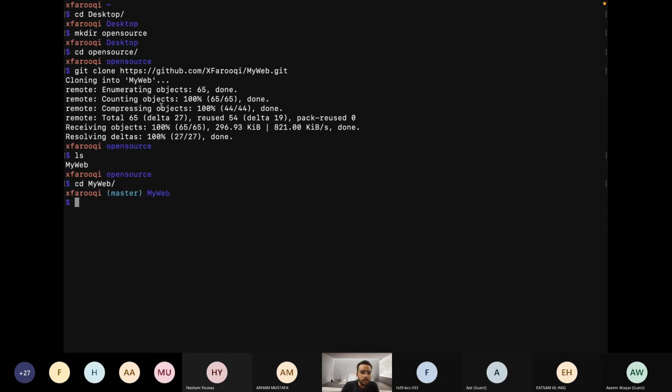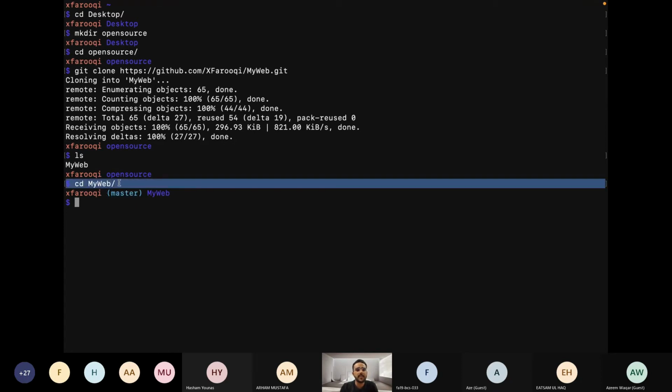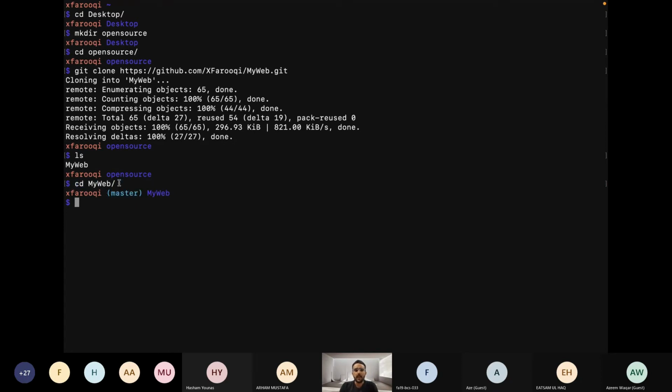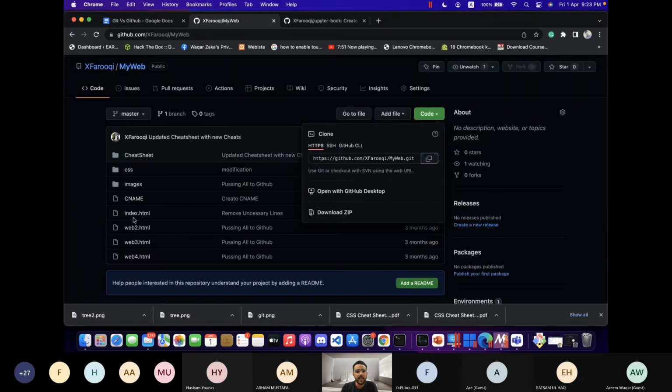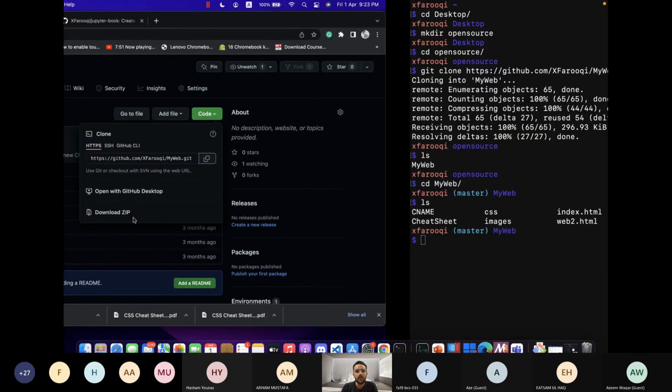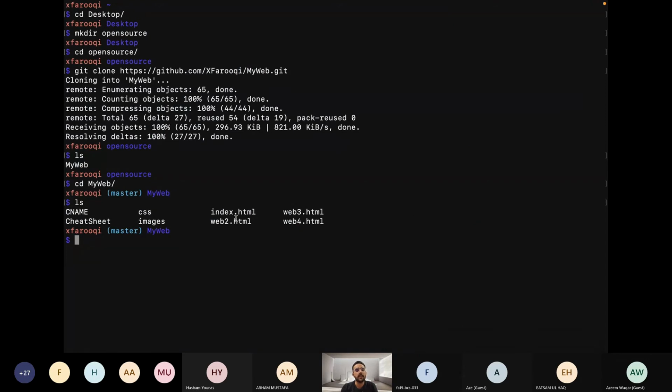Now you can see master. Why is this showing? Because this repository is a git repository. Let me type ls, so you can see all the files are here. You can see also web4, web3, web2, index.html. So it has been cloned to my local repository.